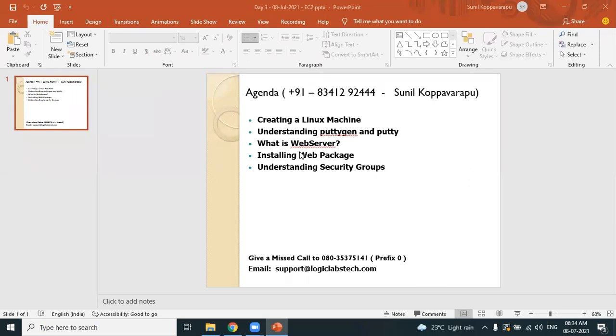Before getting into today's session, I want to have some quick questions. I hope you have done the hands-on. When you create an EC2 machine, friends, please respond in the chat box if you know this answer. Once you complete all 7 steps of creating an EC2 machine, at the last step it will ask you to download a file. That file is called what?